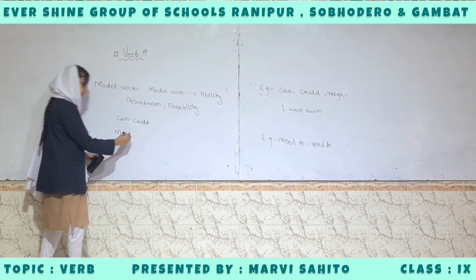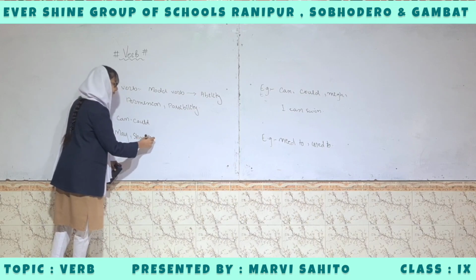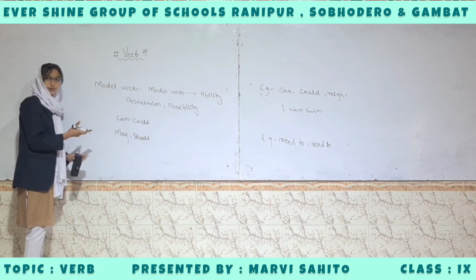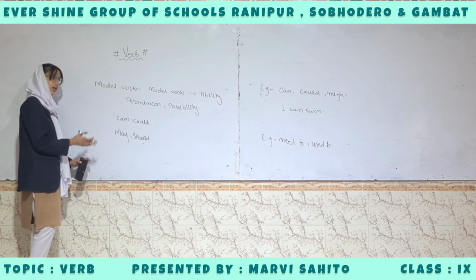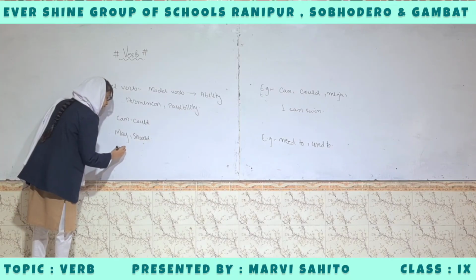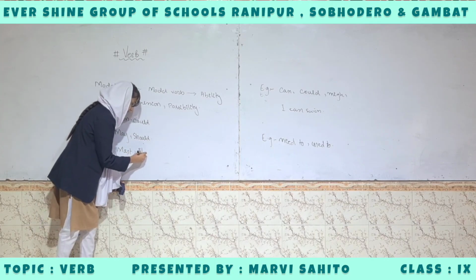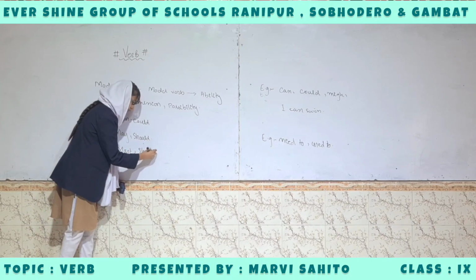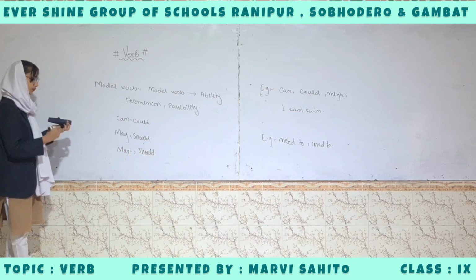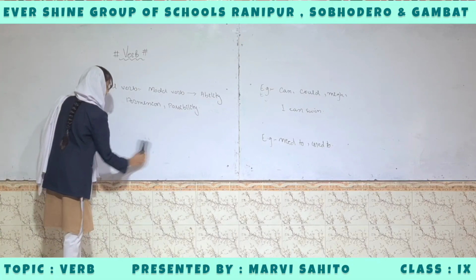These are used in permissions. Should, may, might, can, could are used in permission and possibility. Must and should are used in possibility.